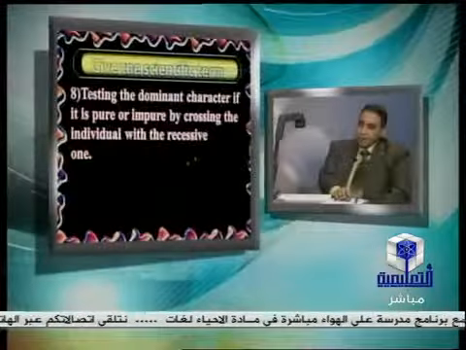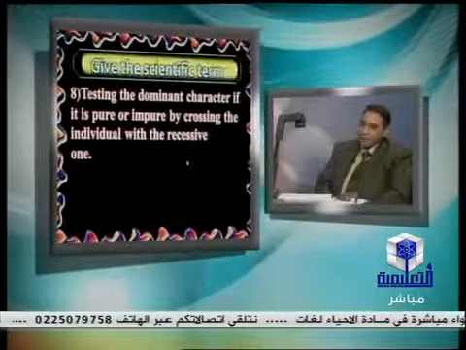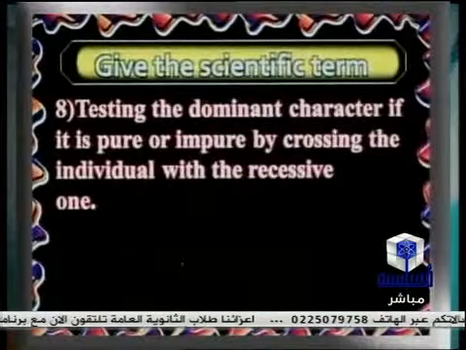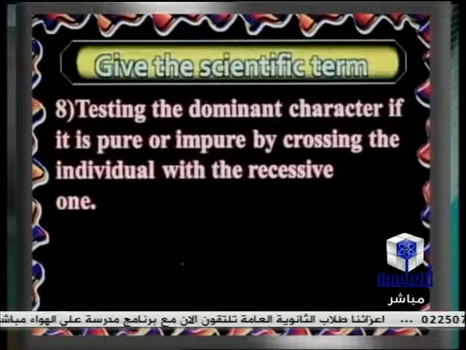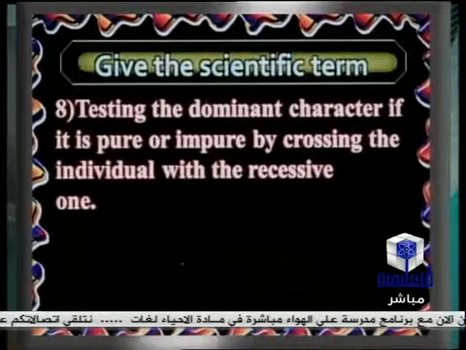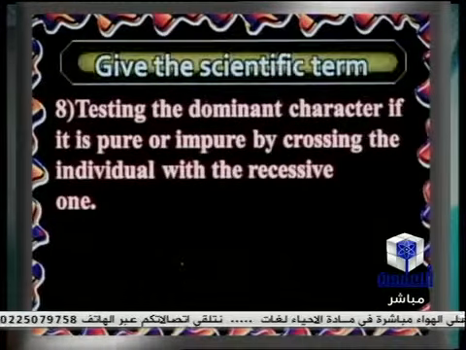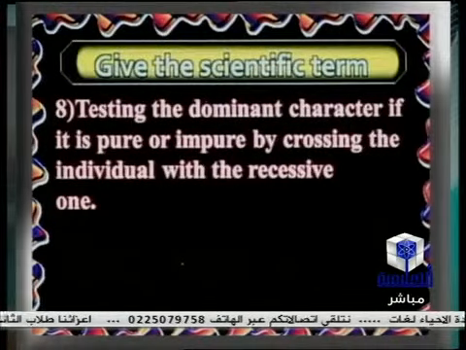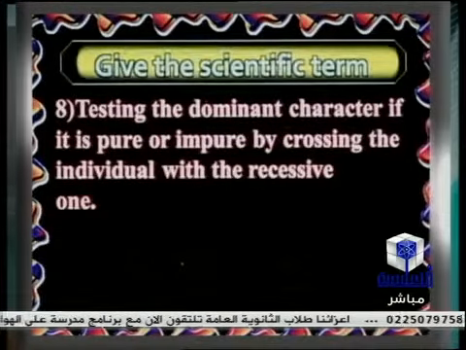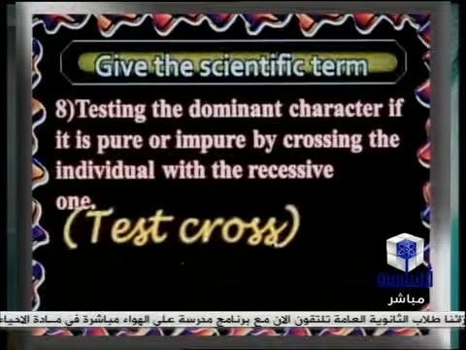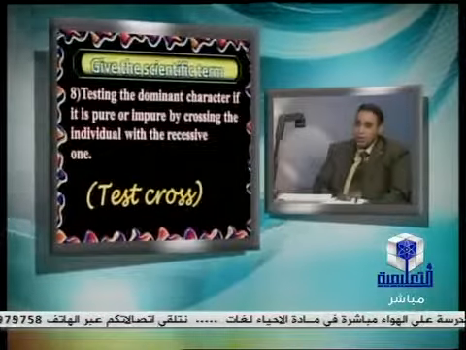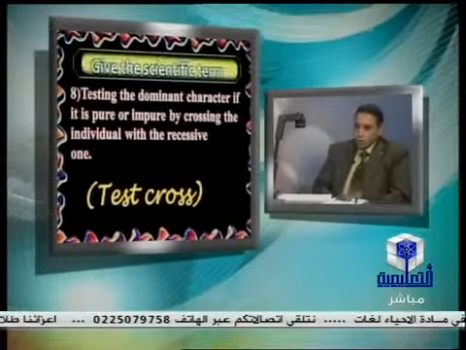The next question: testing a dominant character if it's pure or impure by crossing the individual with the recessive one. The dominant character may be pure or impure, but the recessive one should be pure. So we need to test the dominant character if it's pure or impure, so we need to carry out a crossing with the recessive individual. So this test is called a test cross, because I test the dominant individual to determine the genotype of the individual, whether it is pure or impure.